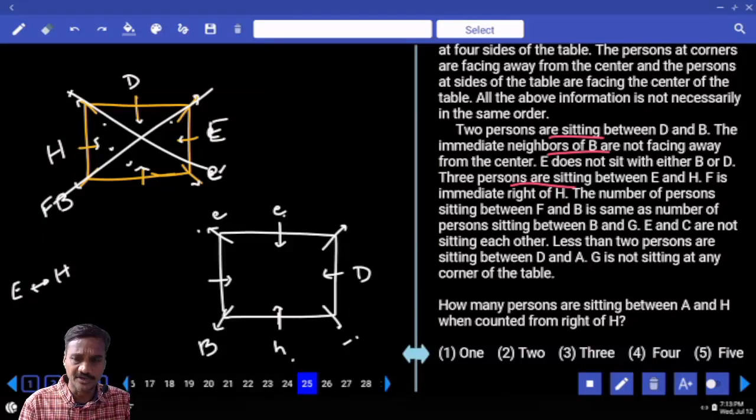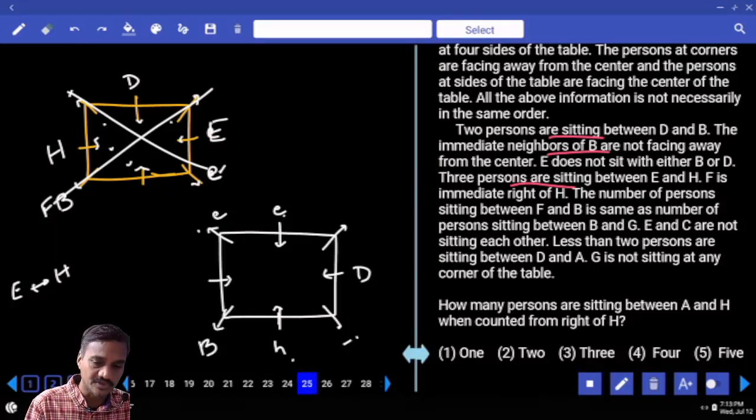F is immediate right of H. Number of persons in between F and B is same as B and G. F and B, B and G. And how many persons are there? There must be, maybe they are adjacent or one person.